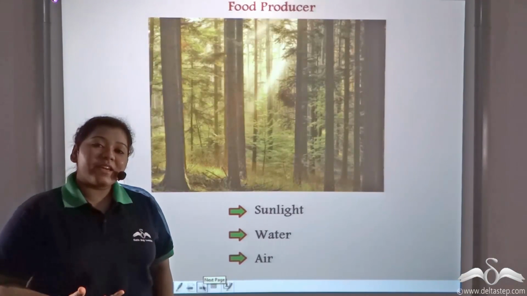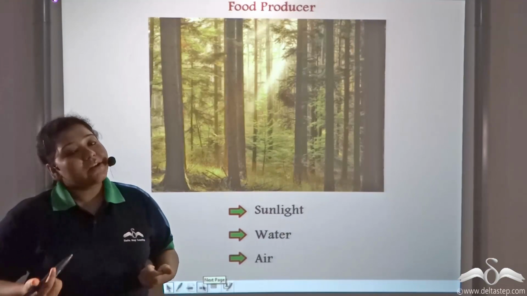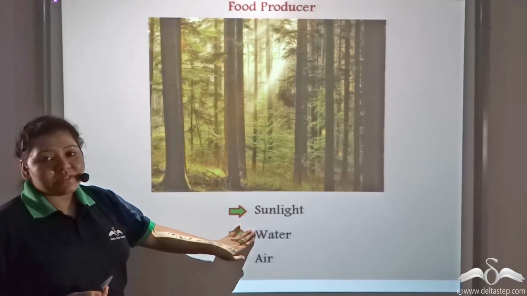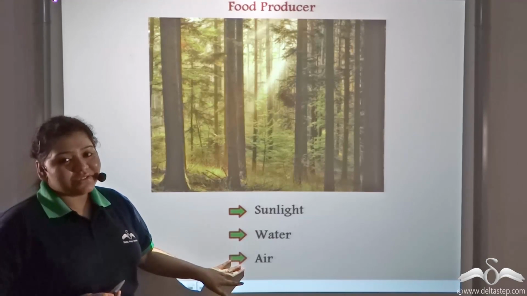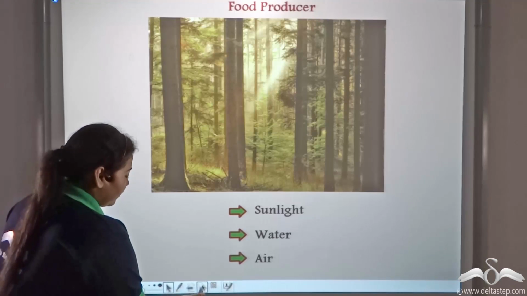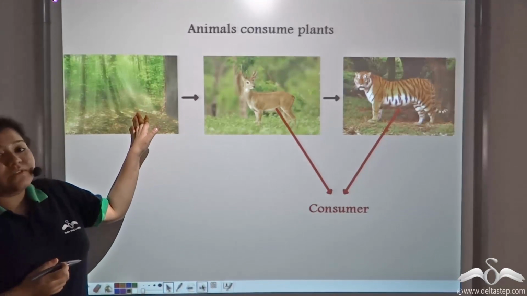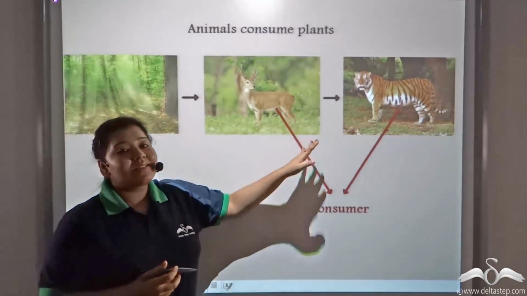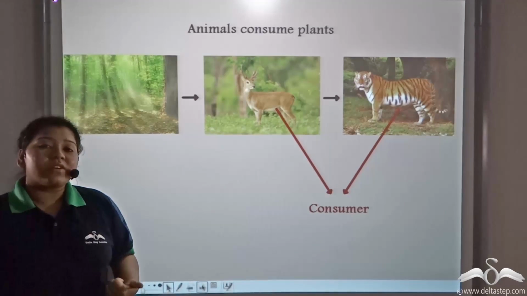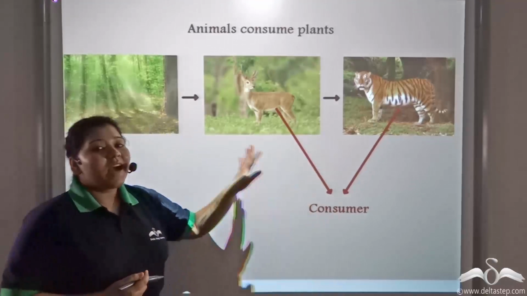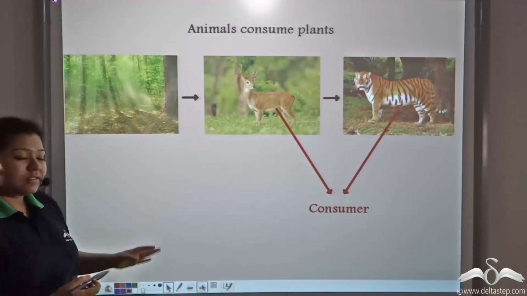That is because plants are autotrophic. By autotrophic, I mean they can manufacture their own food with the help of sunlight, water from the soil, and carbon dioxide from the air. So plants are the producers of food, and animals consume these plants to survive. So animals are the consumers and plants are the producers.